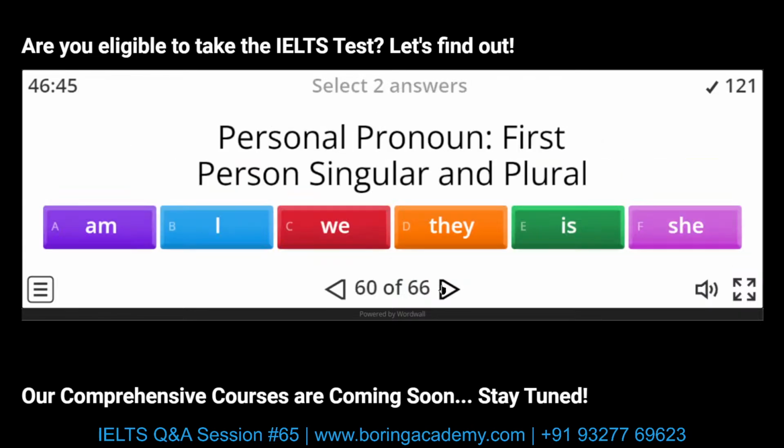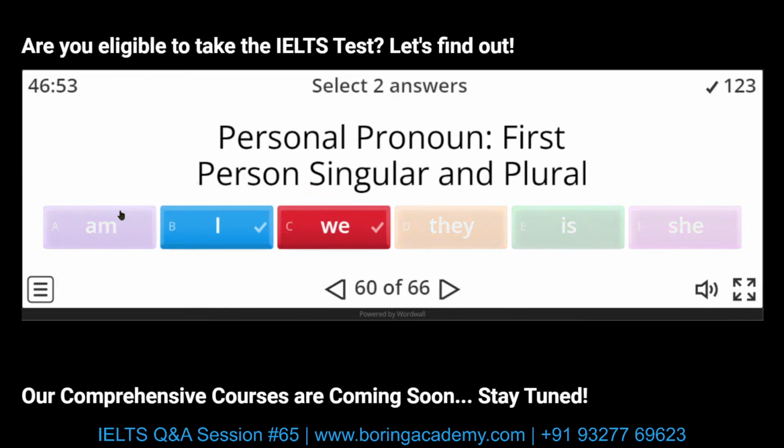Personal pronoun, first person, singular and plural. I and we. Am is not a personal pronoun. It's an auxiliary verb in the present tense. Am, is, are, it's in present continuous. We have they, which is a personal pronoun, but it is a third person plural form. Is is just an auxiliary verb, just like am and are. And she is a personal pronoun, but it is third person singular. He, she, it.